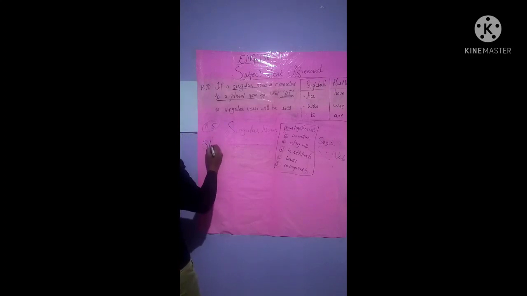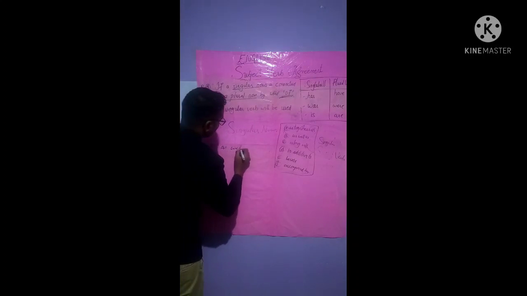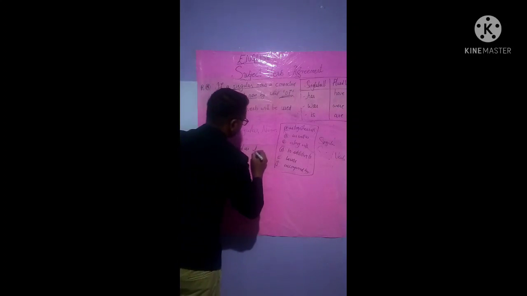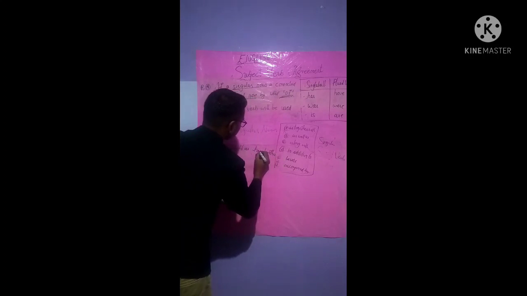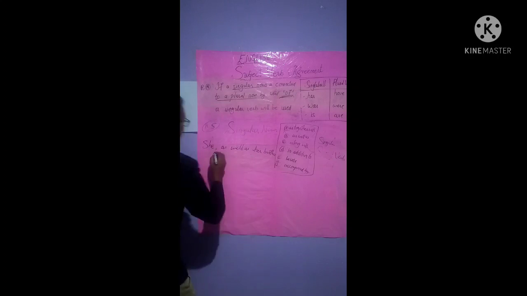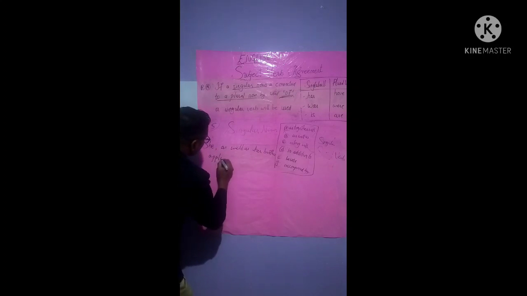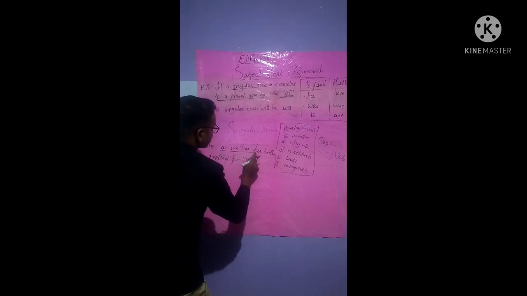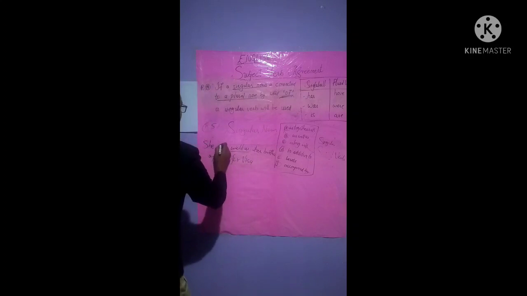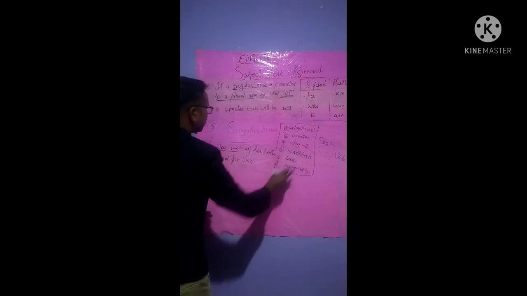All right, see, as well as her brother, she as well as her brother applied for visa. All right, see here, as well as is a connecting word, isn't it?